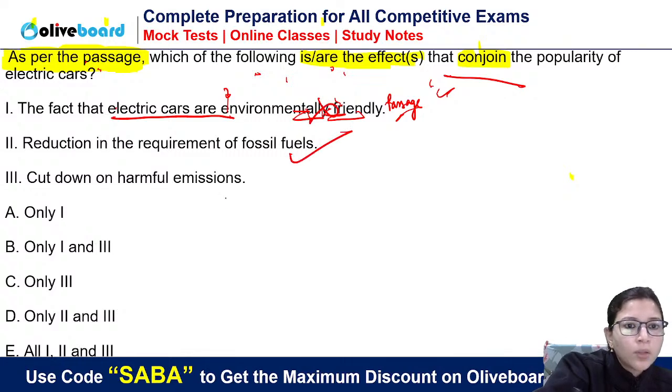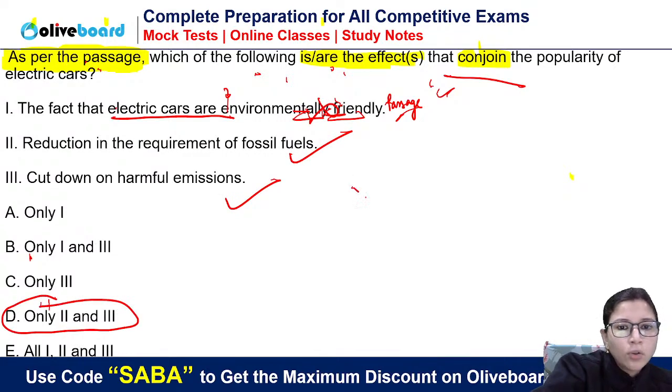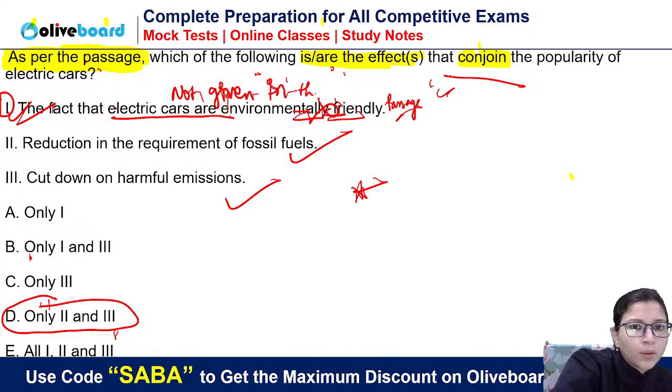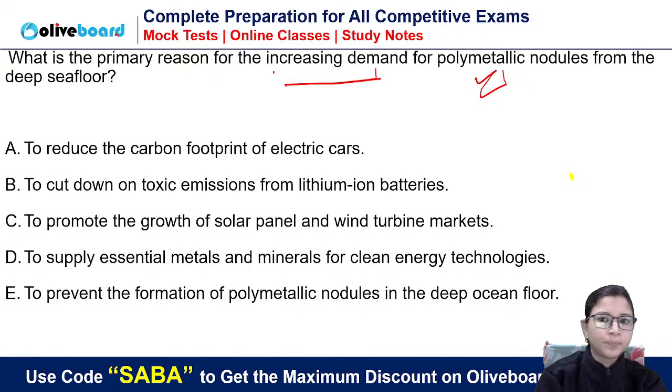You can talk about this. Okay, answer will be second and third. Is it clear? It's a good question because many of you can mark E just because of this, because we all are aware of this fact. But this fact is not present in the passage. Okay. And here it's directly mentioned as per the passage. So because of that, as per the passage part, this first option is eliminated. Okay. Chaliye next.